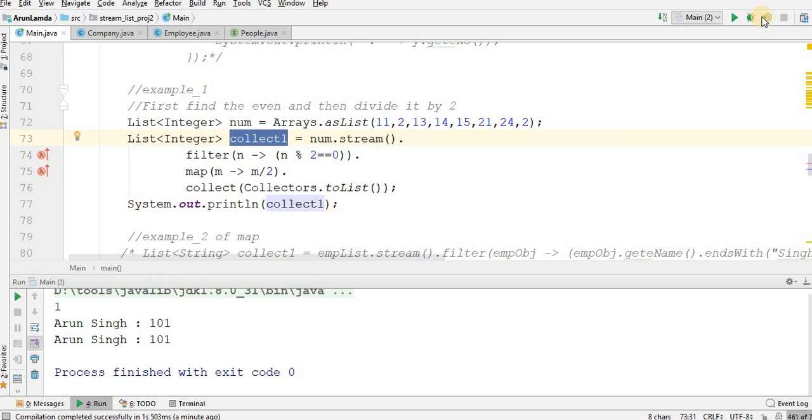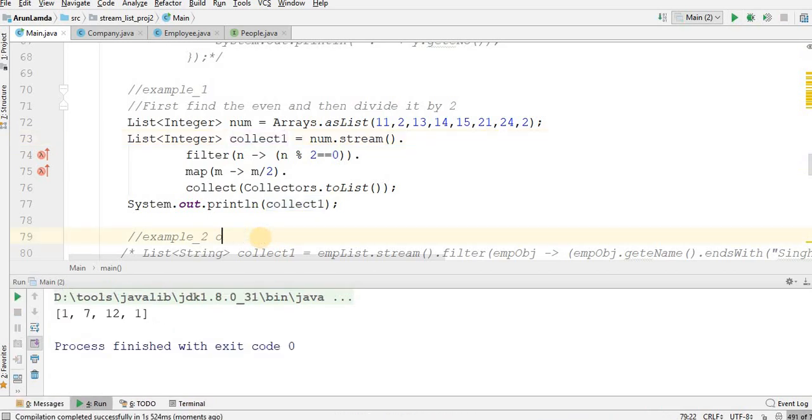Let me run this for you. See, I have 11, 12, 13, 14, 15, 21, 24, 22. In this, which numbers are even? This is the first even number, and divided by 2, I will get 6. Another even number is 14, divided by 2 it would be 7. Another even number is 24, divided by 2 is 12. And the last is 11. Let me do the same for 3.